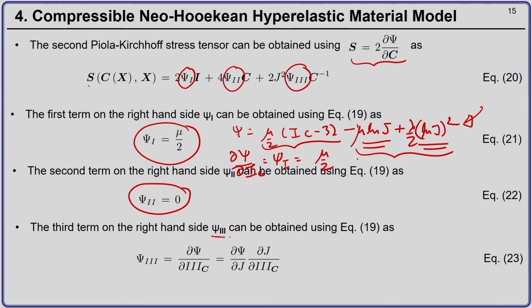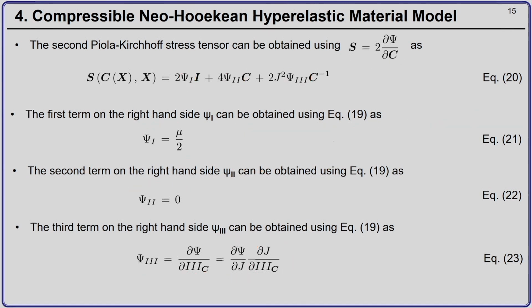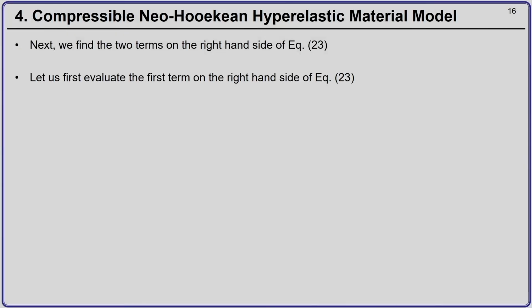So, psi_3 can be evaluated as del psi by del I_3C, and using the chain rule I can write del psi by del I_3C as del psi by del J into del J by del I_3C. Now, psi is explicitly a function of J, therefore, the first term I can directly evaluate from the given stored energy density function. So, we have to find del psi by del J.